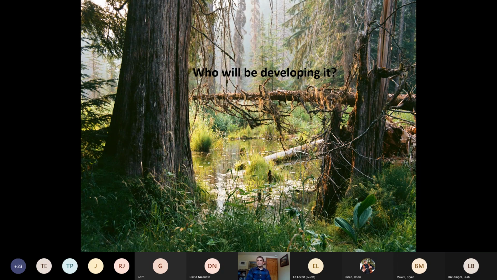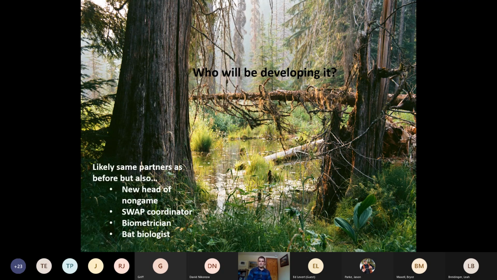So who will be developing it? This kind of hints at the fact that the State Wildlife Action Plan has to be updated and revised every 10 years. And these tend to be fairly major revisions where we try to improve upon it, document some of our successes, and document some things that have become new worries or new concerns in the state. Looking into the future, the next revision is coming up in 2025, so it's sneaking up on us already.